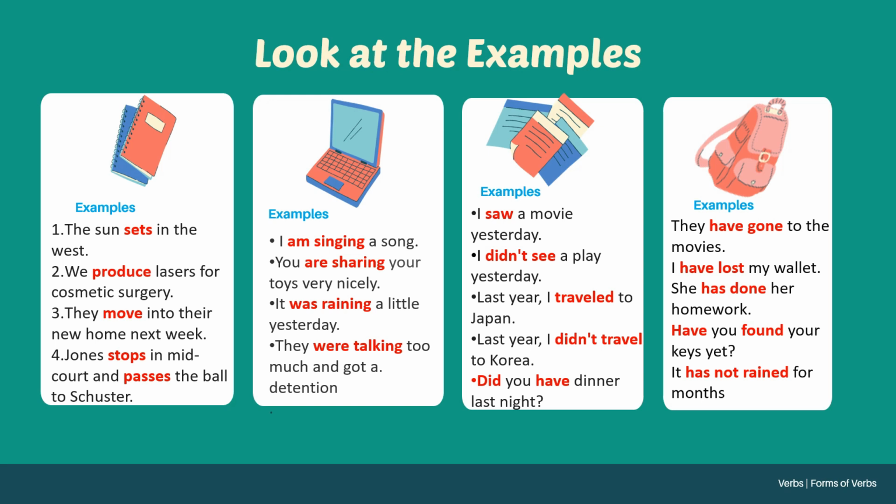Now, this is progressive or continuous. Present continuous or past continuous. Here, continuous. So, I am singing a song. You are sharing your toys very nicely. It was raining. The tense is in the past tense. It was raining a little yesterday. I am talking about the continuous, whether present or past. They were talking too much and got a detention. Detention means sent back. So they got a remark.